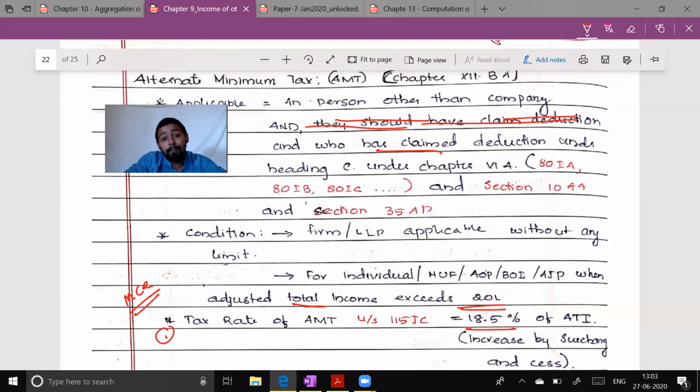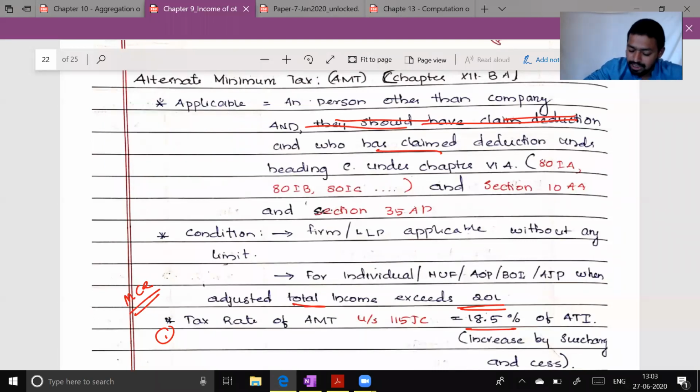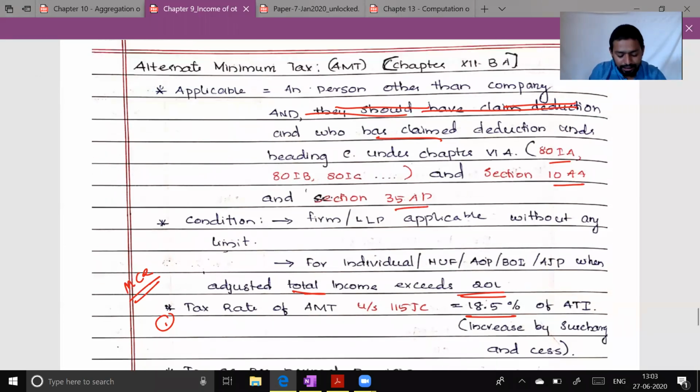chapter 6A, which are profit linked deductions, please understand, and those are given under section 80IA, 80IAB, 80IBA, 80IBC, 80IC, 80ID, 80IE. These are the sections. Apart from that, section 10AA and section 35AD, which is not there in the list.